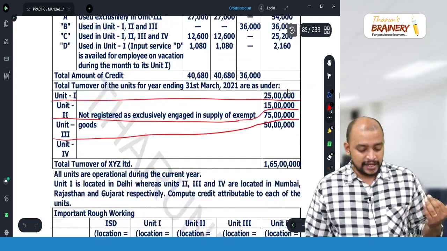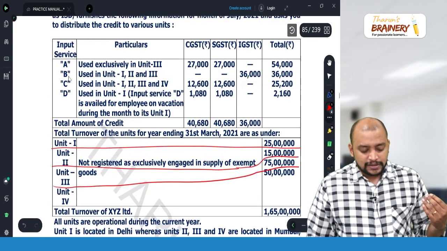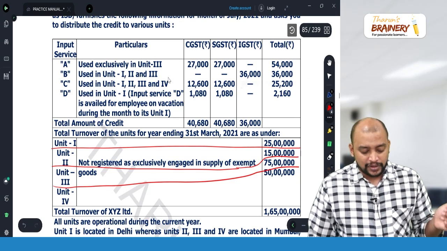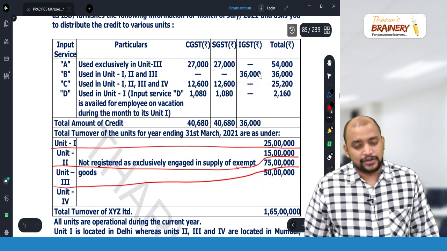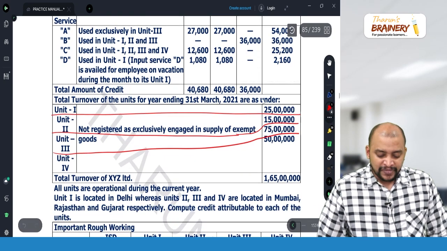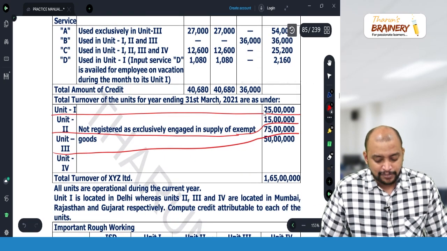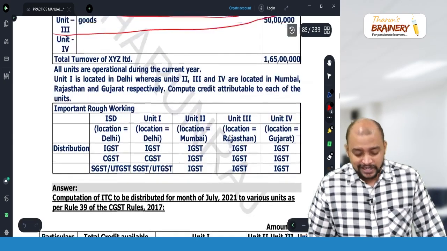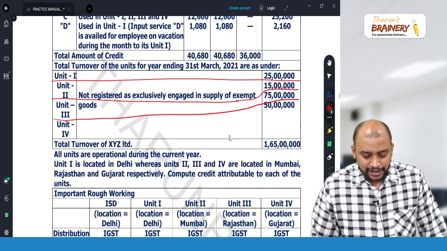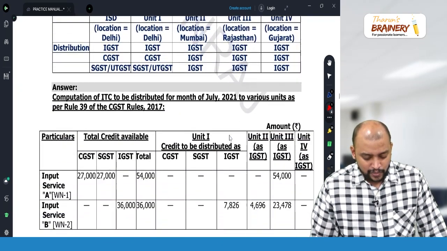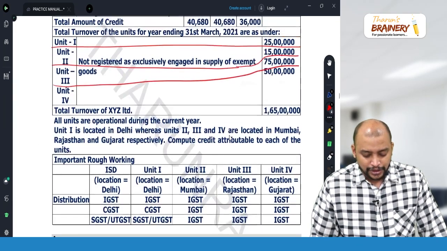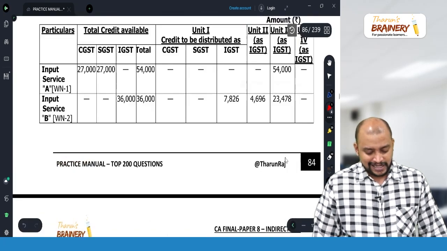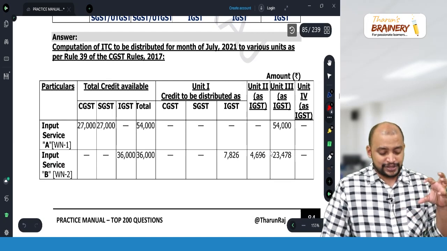Then the second point. Service B is used for unit 1, 2 and 3. Take 36,000 into, for unit 1, 25 divided by 165. So that will be 7,826. Same way, 36,000 into 15 divided by 165 for unit 2. Then 75 divided by 165, so 23,478. Like that we need to distribute input service B.